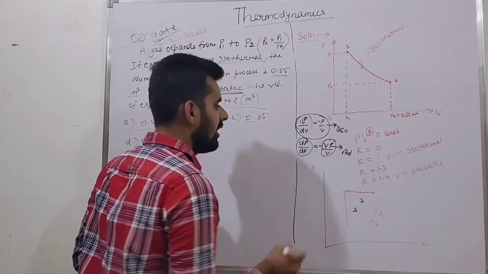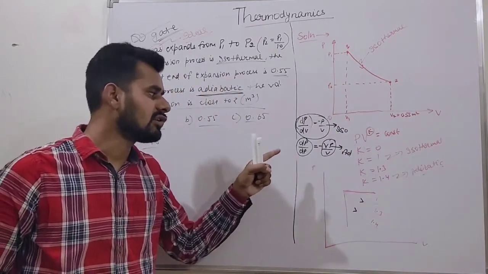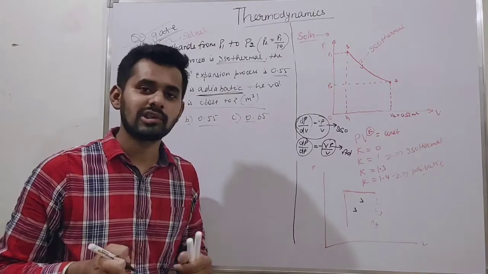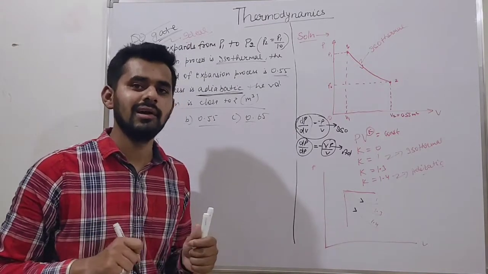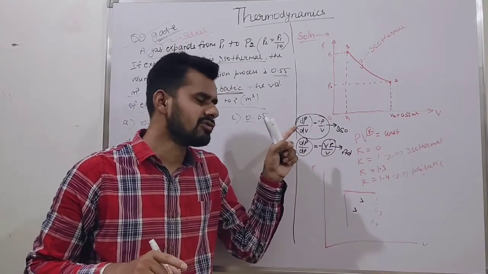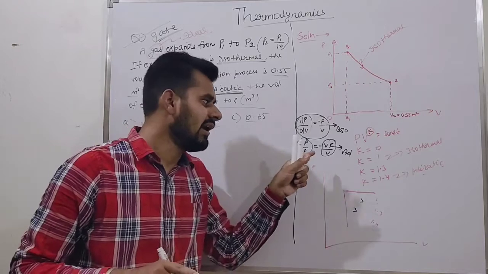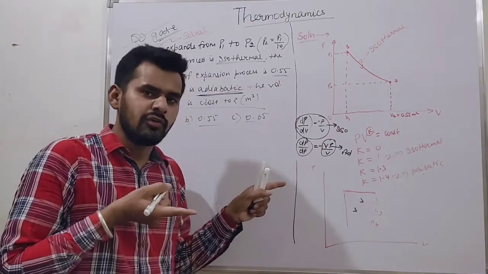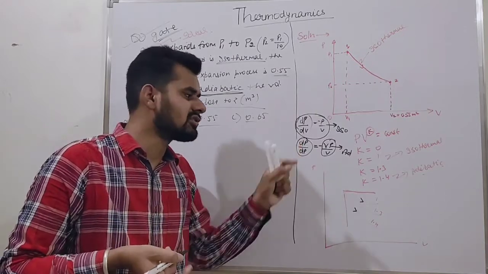We already discussed that the slope of an adiabatic process is gamma times the slope of an isothermal process. So we can say that adiabatic processes are much steeper than isothermal processes.